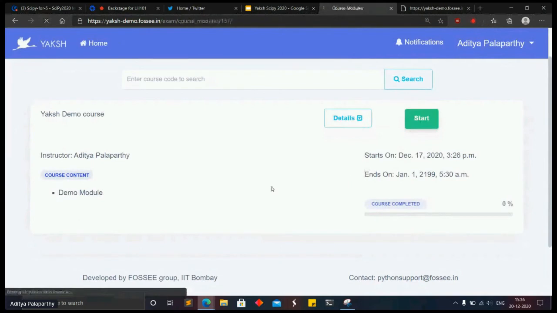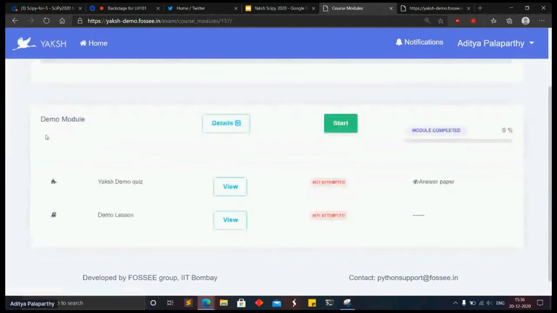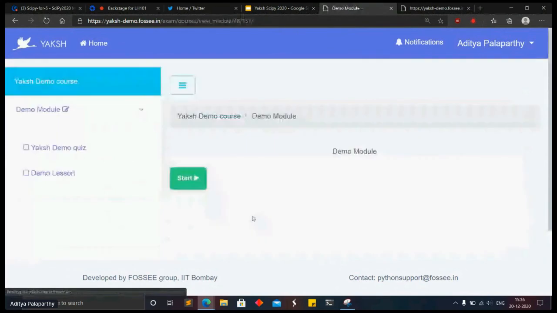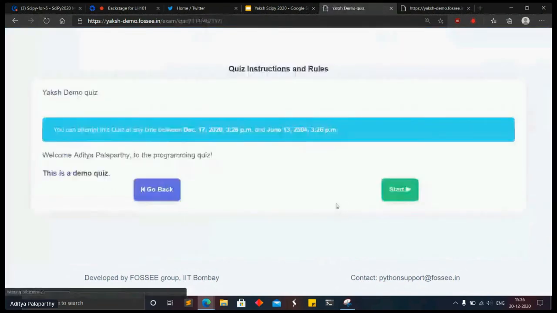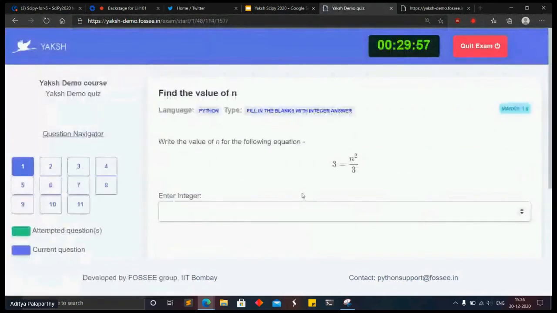I'll just quickly start. Then we have this module. This module is basically a wrapper around the lesson and quiz. A module can contain a lesson or a quiz. Let's start this. There are no attempts, so I'll start. Demo quiz. So this is what the quiz interface is like for a student.